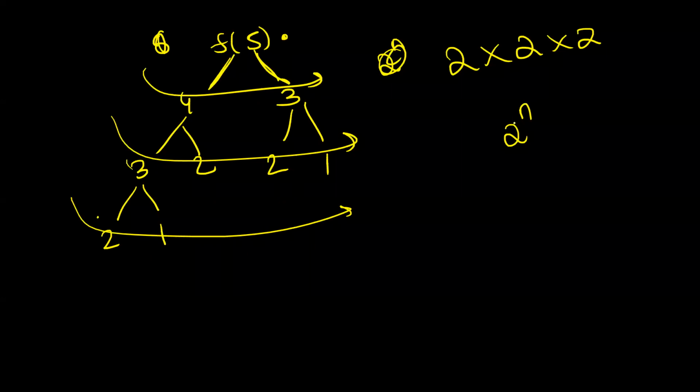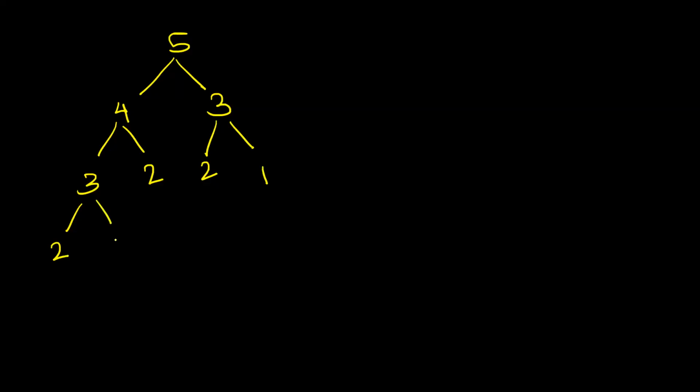Another way to understand the same thing. I'll give you 4 different ways; I feel all four are correct. Let's see what you understand. Now let's say f of 5. It will call f of 4, f of 3, and a tree like this will form.